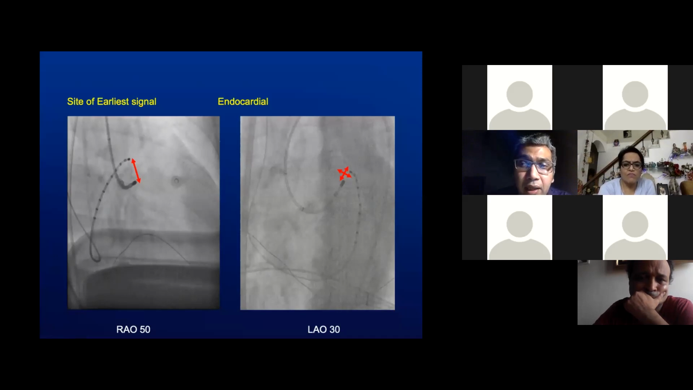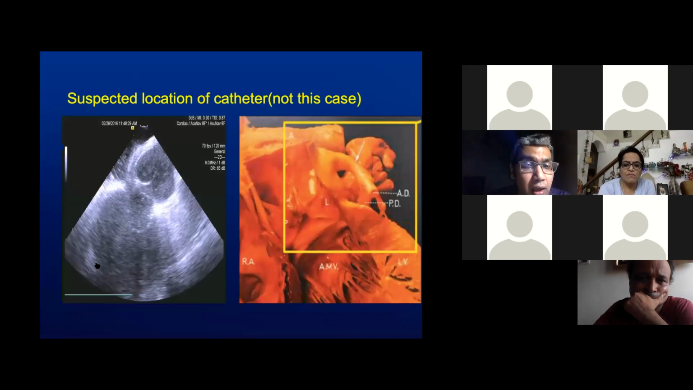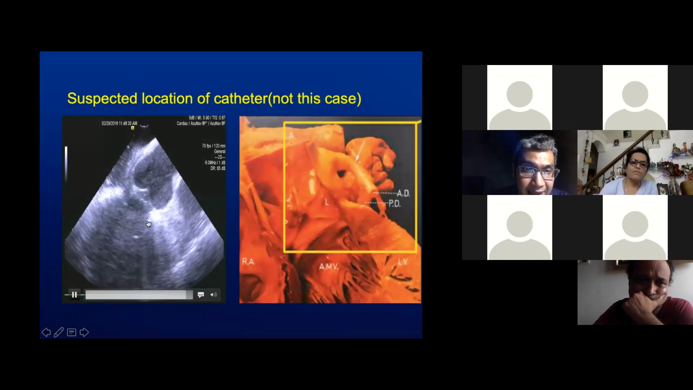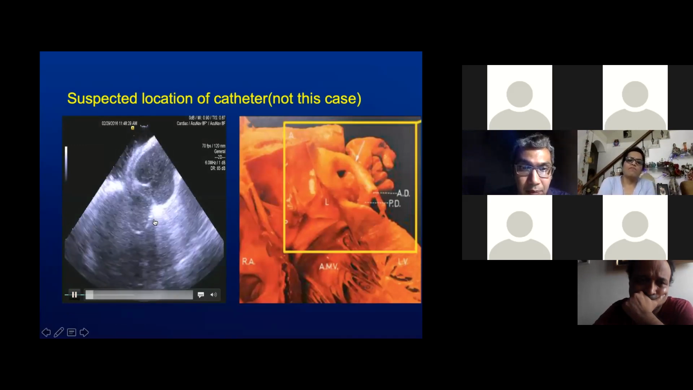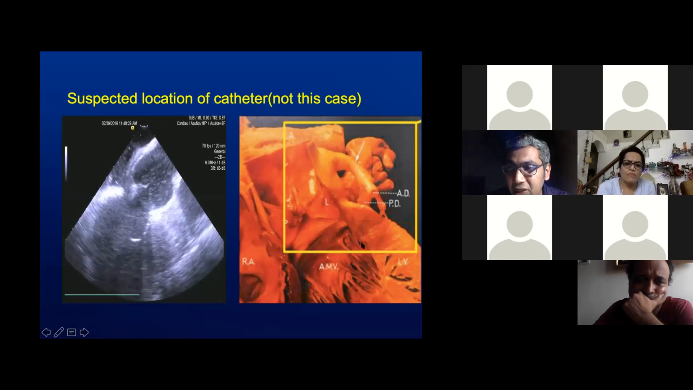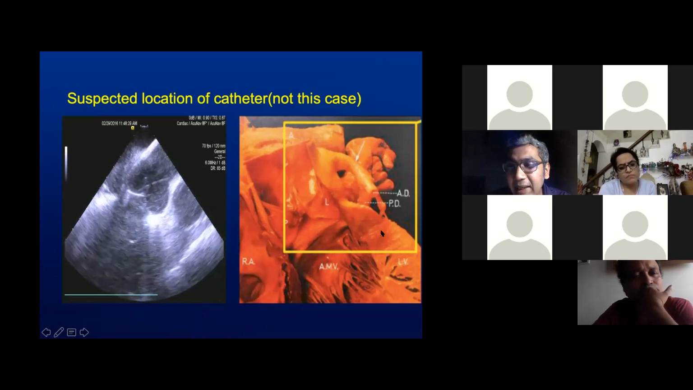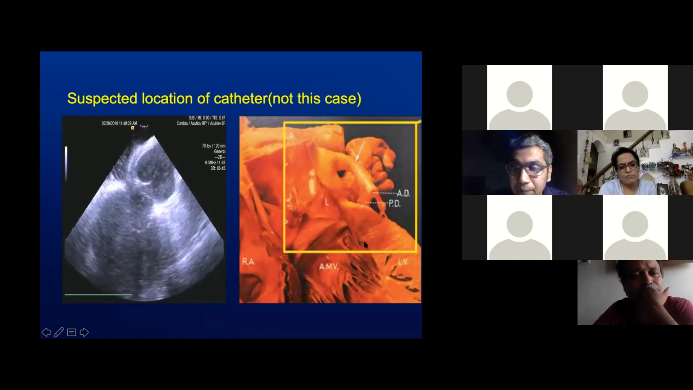Before ablation, our thoughts for where our catheter was at this point of time could be summarized by this intracardiac echo and this anatomical picture. Again, this is not from this case, but this is where we thought we were. The tip of the catheter being prolapsed beneath the valve, placed right across this mound of tissue, which is essentially more anteriorly the summit of the left ventricle.